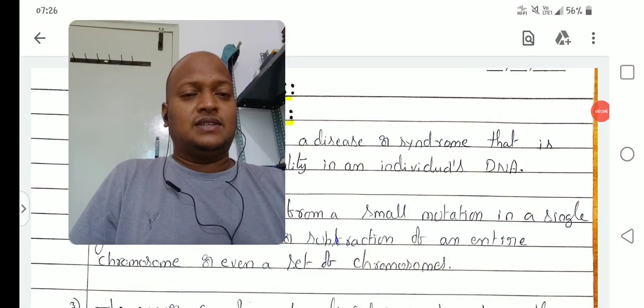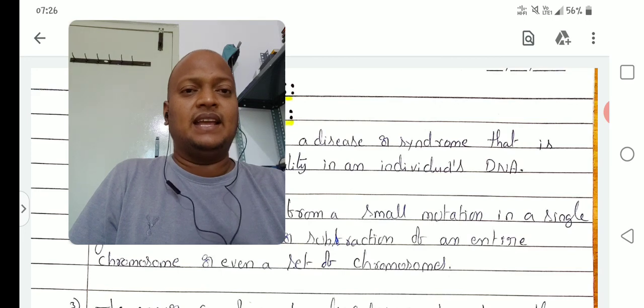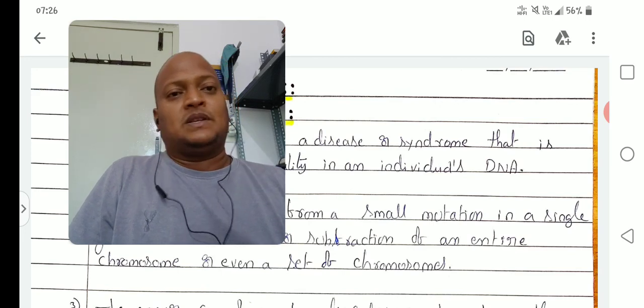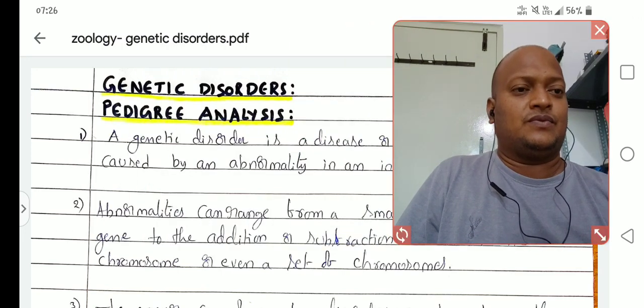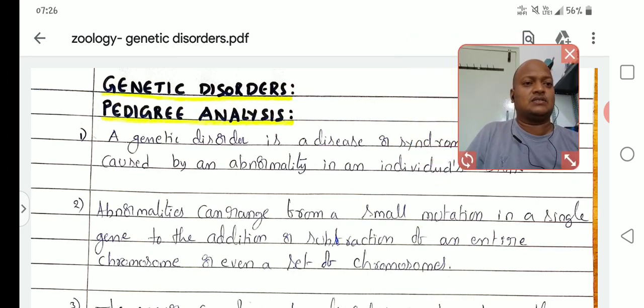In the earlier class we discussed the mutation topic, and the next one is genetic disorders and pedigree analysis from genetics. Genetic disorders and pedigree analysis. So let us start. First, genetic disorders. What is meant by genetic disorders?